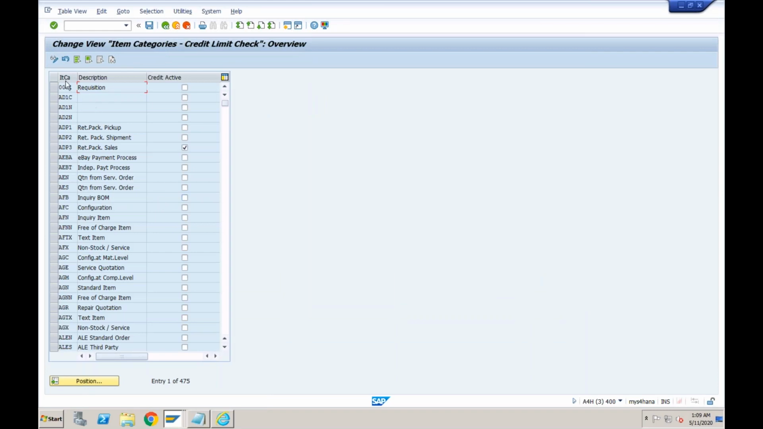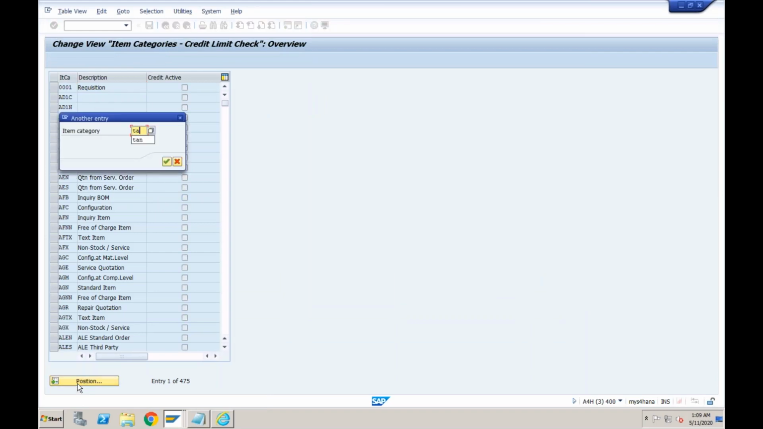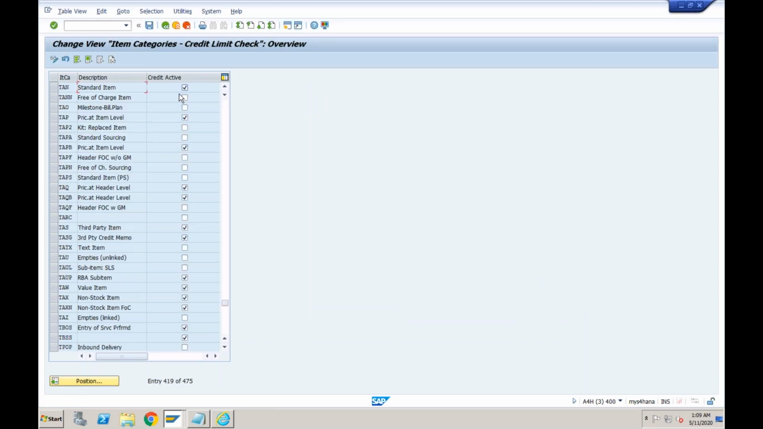Here you specify at the item category level. Our item category is TAN. In TAN, we can see credit is active. If I deactivate this, then whenever I create a sales order with this item category, the system will not perform the credit check.